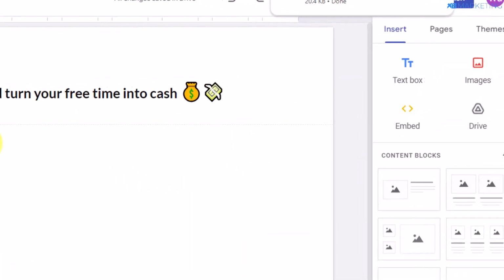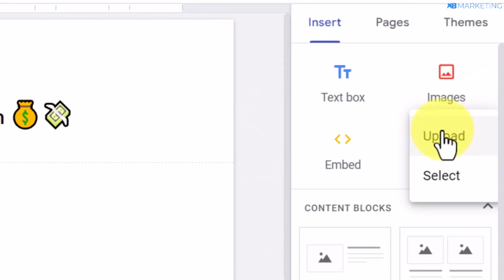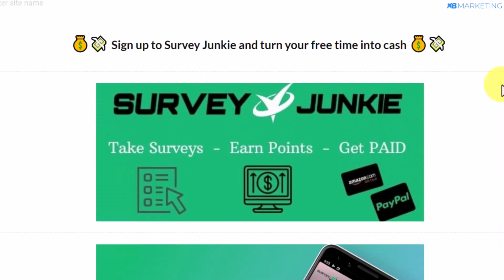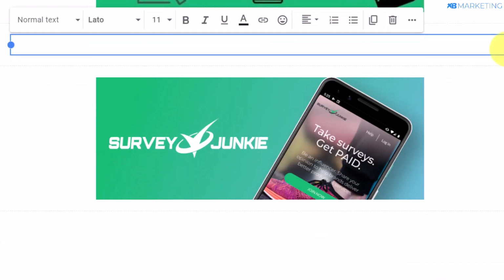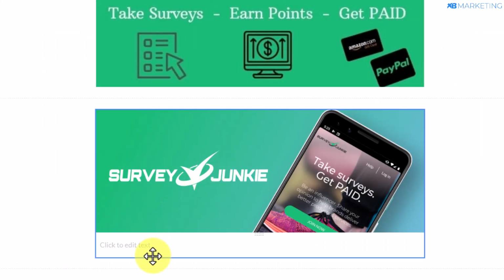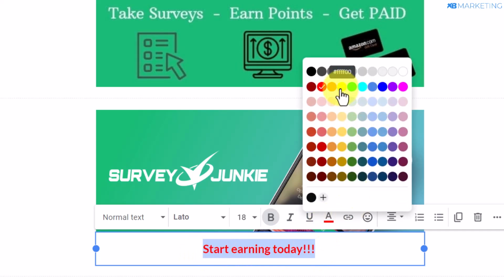So once you've downloaded a couple of images, all you need to do is to click on this image button to upload an image. So once you've added the images, then the next step is to add another text by clicking on this text button. So you want to make sure to drag this text underneath this image and you want to type in something simple like this: start earning today. All right, and you want to highlight this and you can change this color to any of your choice.